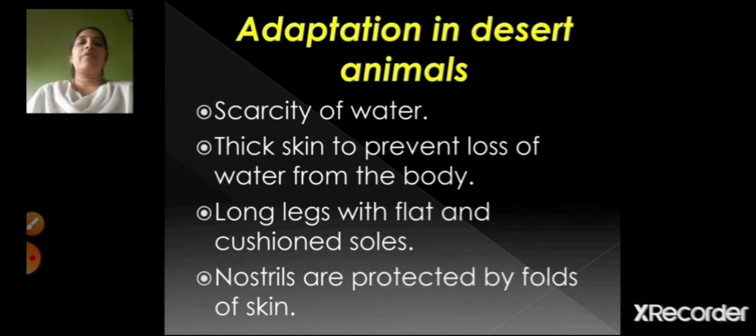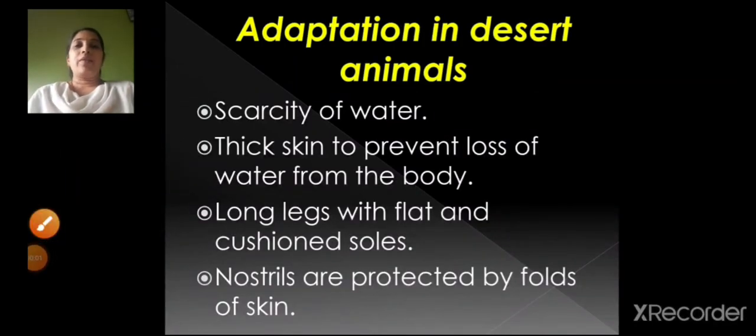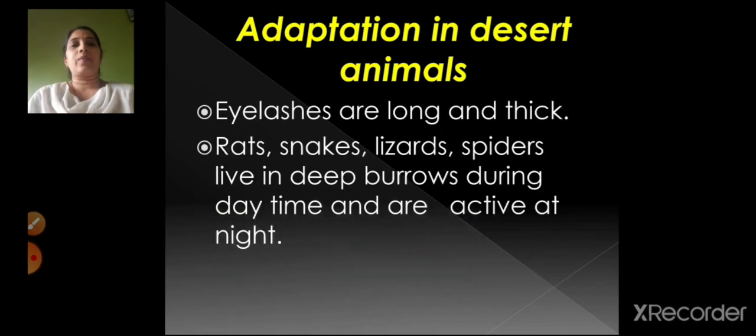Less water goes out from the body, right? Long legs with flat and cushioned soles. If you have seen a camel, its legs are very long, right? And they are flat, and it also has a cushioned sole. Sole means below the leg, it has a cushion type. Nostrils are protected by folds of skin. Nostrils means the nose of the camel. Whenever there is a sandstorm, children, the nostrils get protected by the folds of the skin.